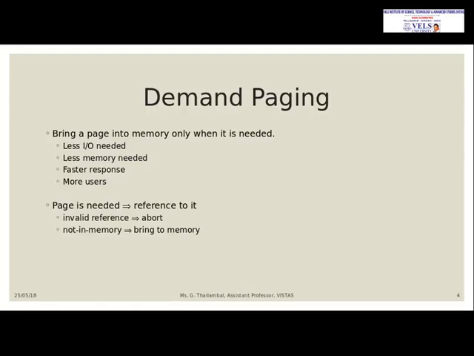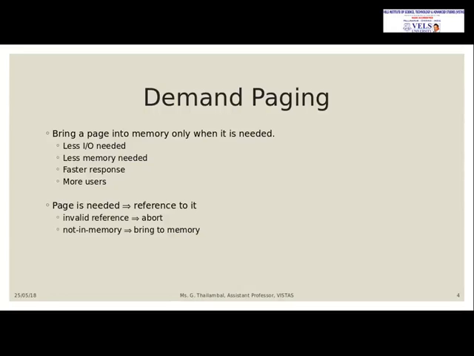The memory space is utilized in a better way if we use virtual memory, and the response will be much faster. Faster response is because the pages which are frequently used will be placed in the cache memory also. So not every time you need to do the memory mapping of virtual memory and physical memory. And many users, or many processes, can be executed when we use virtual memory. And whenever a page is needed only, it is going to be referred.